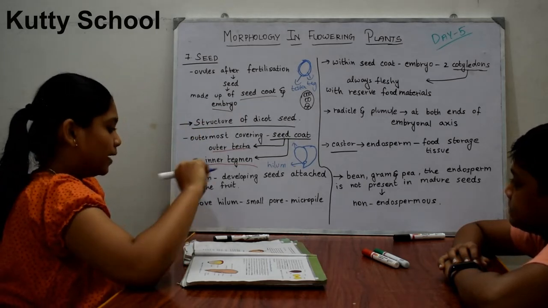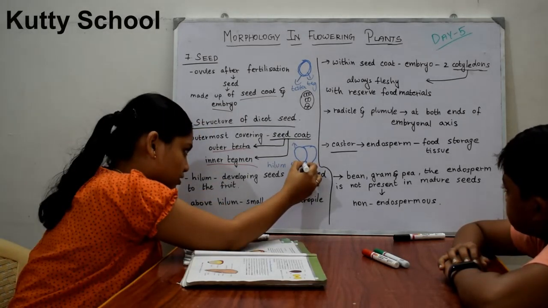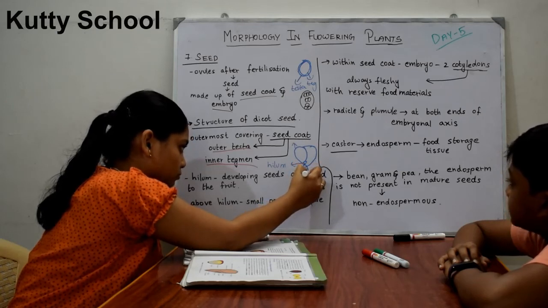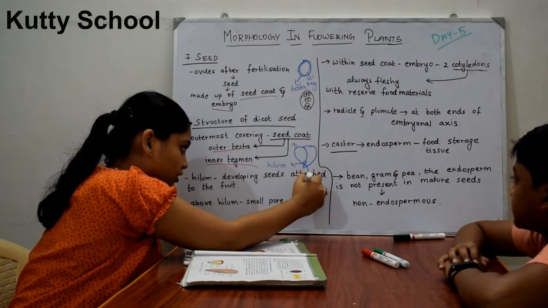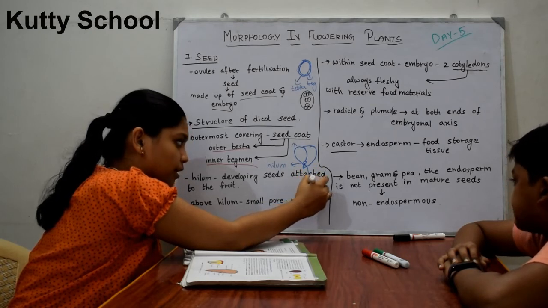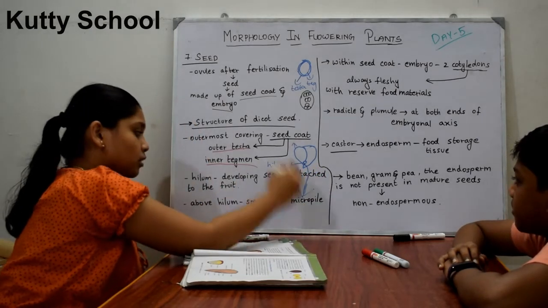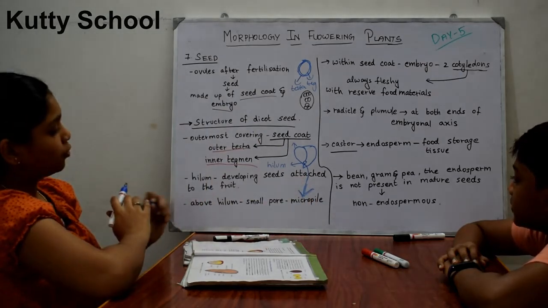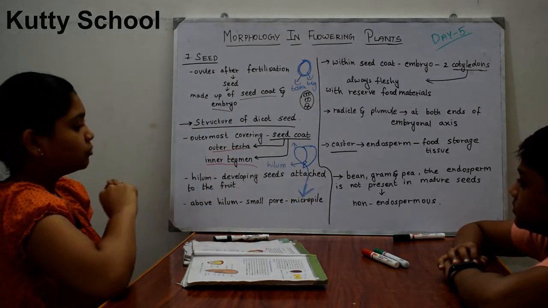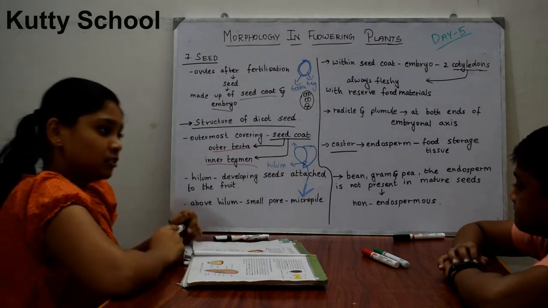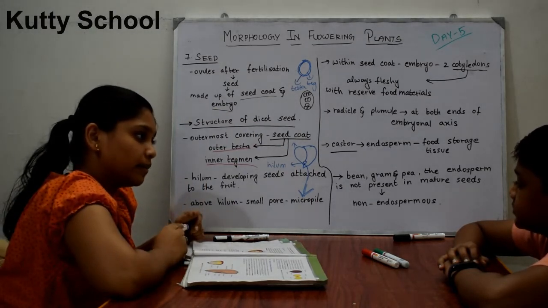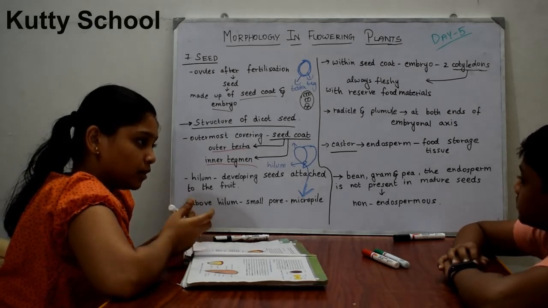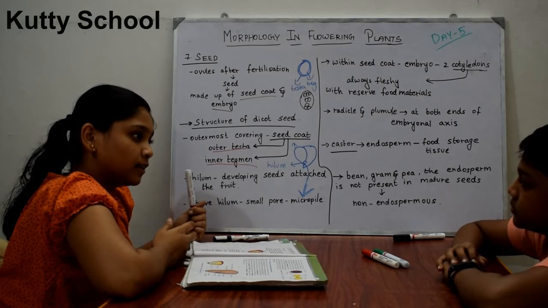Below the hilum, a small pore-like structure is there. It is known as the micropyle. We are generally studying only the structure of a dicot seed. The micropyle performs a role in fertilization of the male gamete, the pollen, with the egg cell.